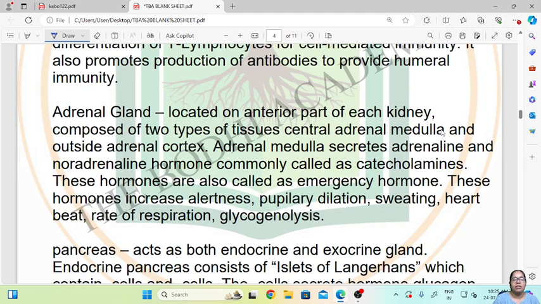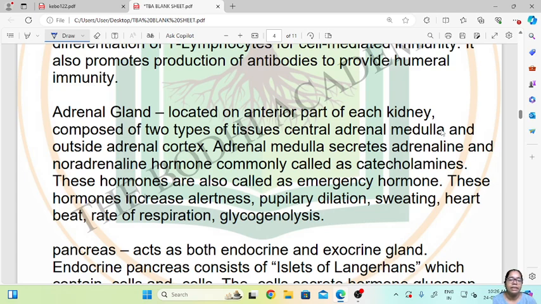So basically the adrenal glands sit on the kidneys, and they produce adrenaline hormone, which acts as an emergency hormone when there is an increase in alertness, pupillary dilation, sweating, heart rate, rate of respiration, all these functions.